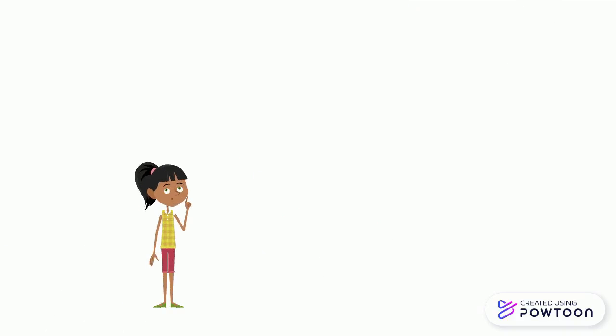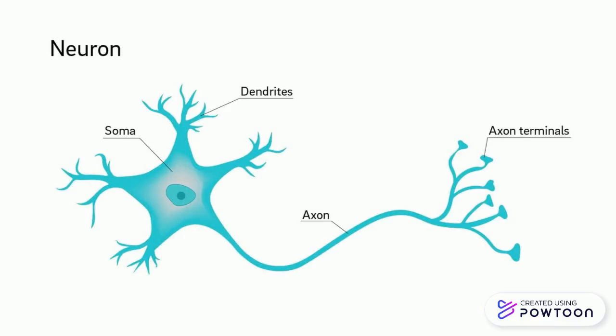Okay, I understand that. But isn't a neuron an animal cell? And what organelles does it contain? All neurons are similar to other cells in the body. They are animal cells and they are surrounded by a cell membrane. They have a nucleus and contain genetic material. They contain cytoplasm, mitochondria, and other organelles that are present in eukaryotic cells.